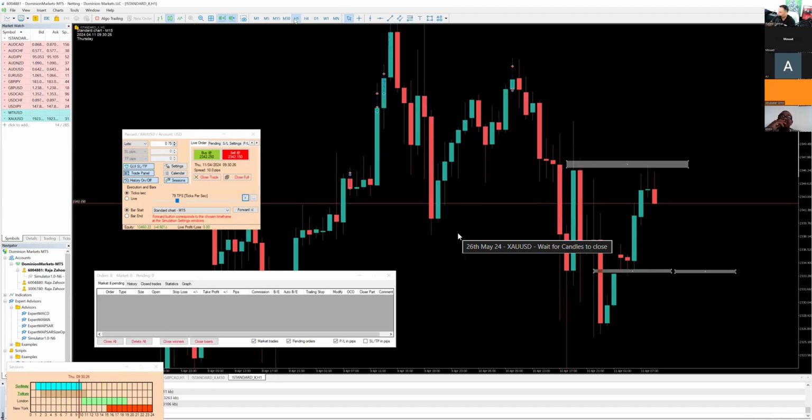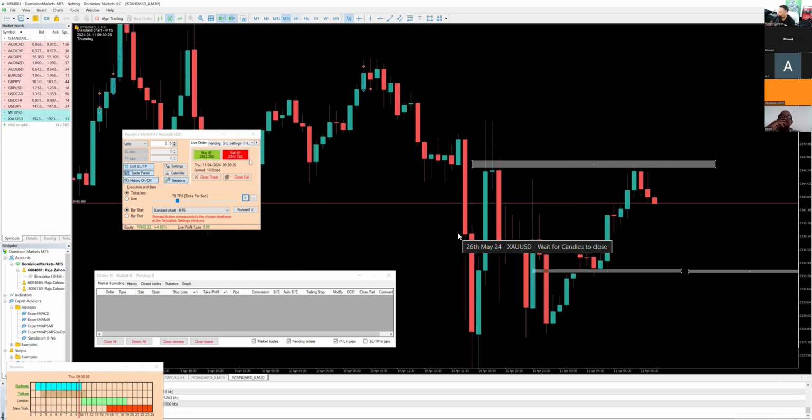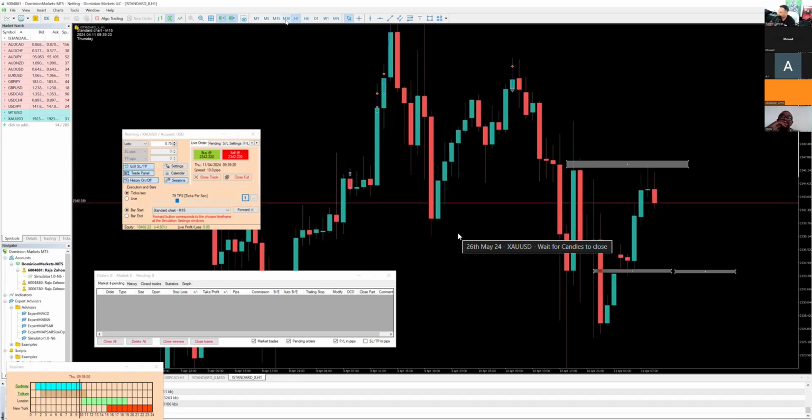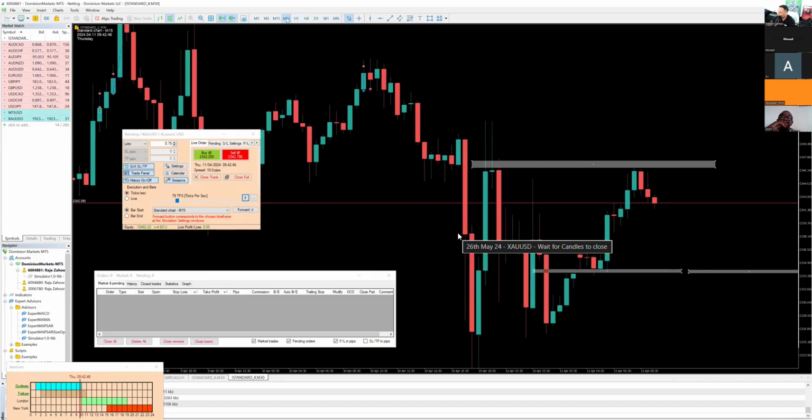Let's take a look at the 1 hour candle. The 1 hour candle is still open. I guess I'm going to wait for the 1 hour candle to close. I'm not going to do any impulse entry over here. Let's just wait for the 1 hour candle to close, because that's also going to be the London Open. So I think it's better for the 1 hour candle to close. Yeah, I think it's going to be better.